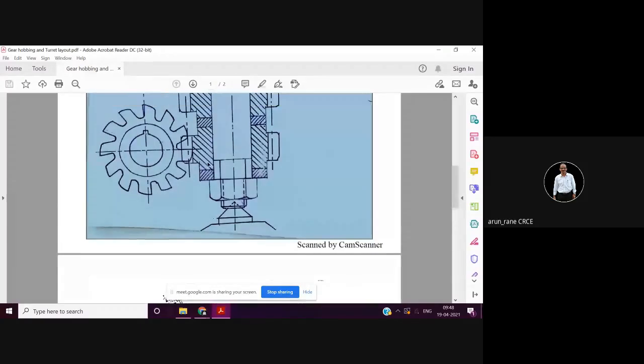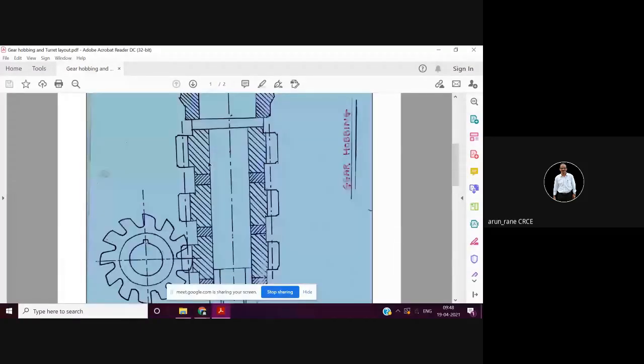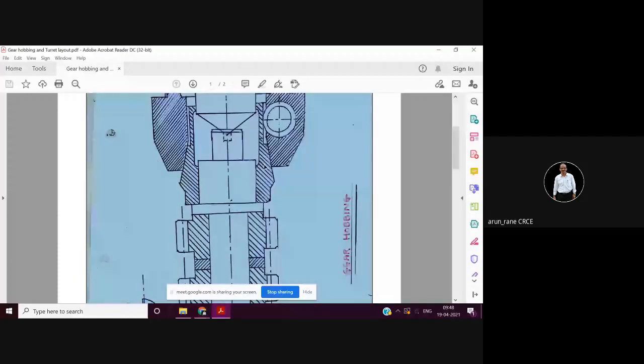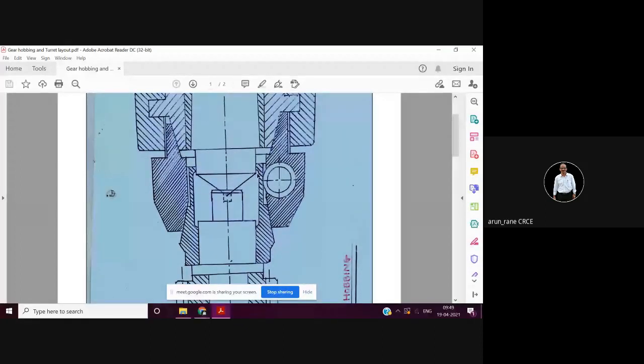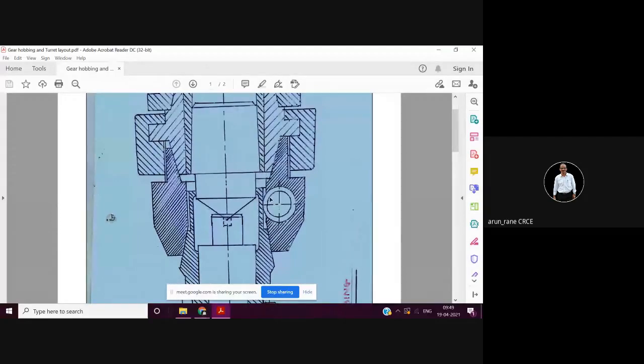So this is your gear hobbing layout. Then there has to be a provision for rotating this mandrel. So this is the setup, where you have two gears, one and one gear or dual gear, so that your mandrel will rotate.